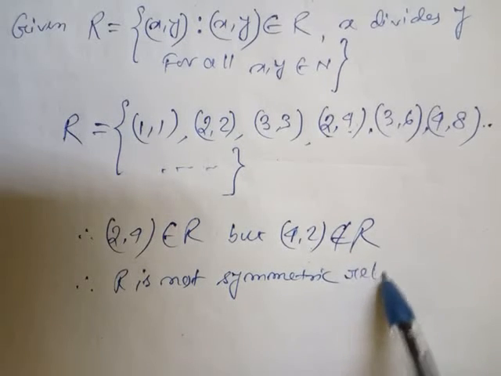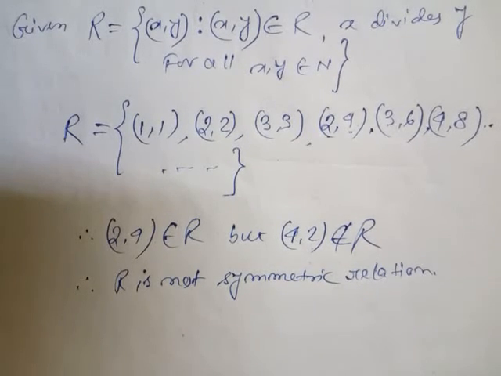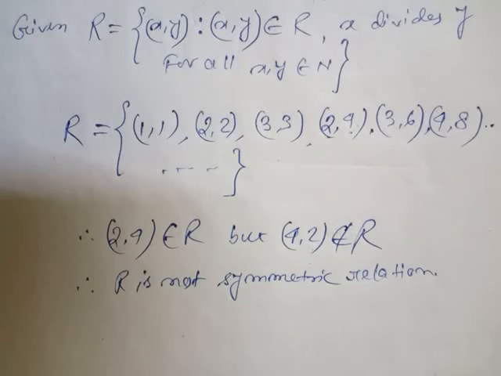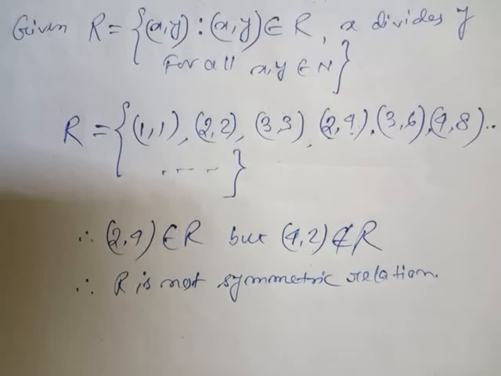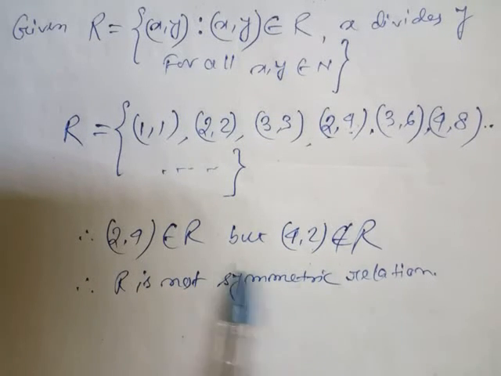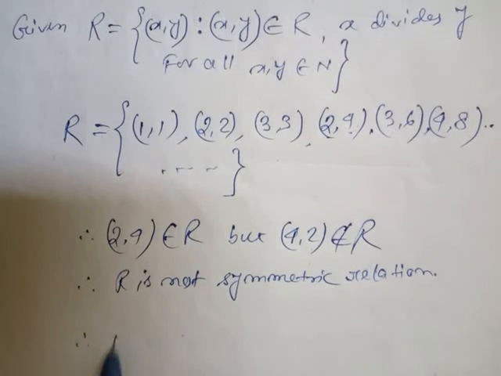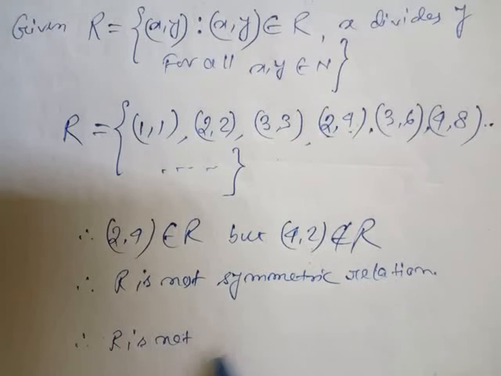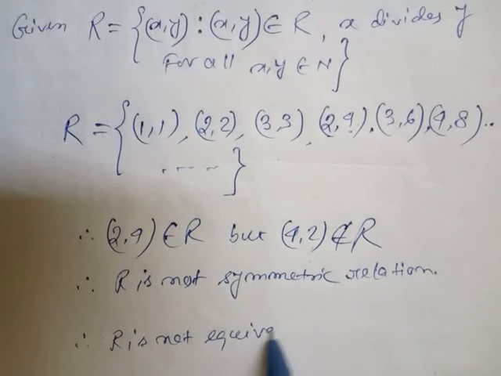Now look at the next one. If it is not symmetric, we need not go for proving the equivalence relation, because to prove an equivalence relation we need to satisfy three different properties: reflexive, transitive, and symmetric. But symmetric does not hold here, which means it is not an equivalence relation obviously. So we'll write that therefore R is not an equivalence relation.